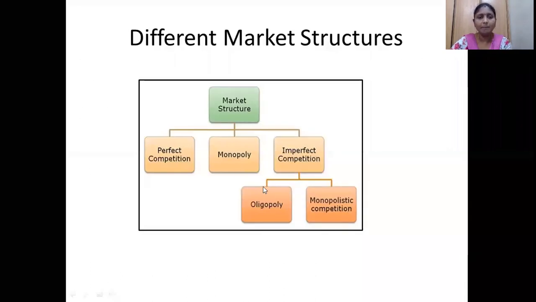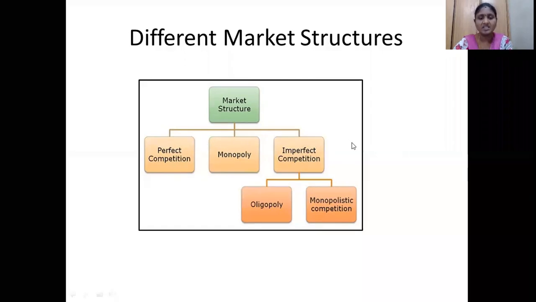Later we saw the market structures. What are the types of market structures? Broadly, we can classify them into perfect and imperfect competition only. We can classify monopoly as part of imperfect competition, or as a separate classification. Based on different economists, it may come under a separate classification or under the category of imperfect competition. In this market structure, we are discussing perfect competition.